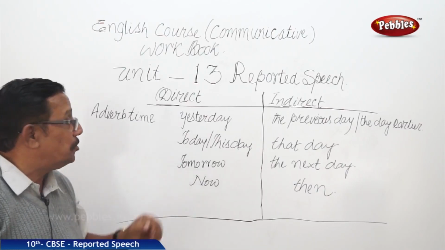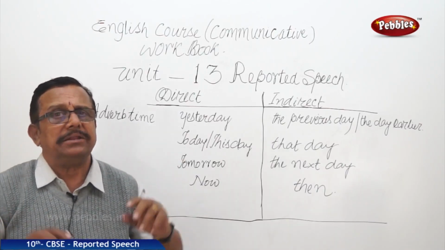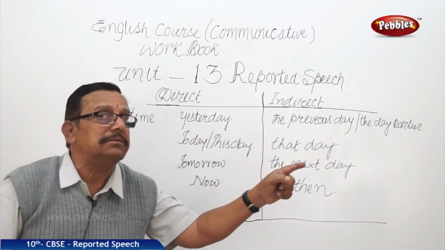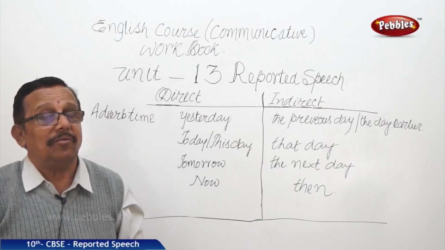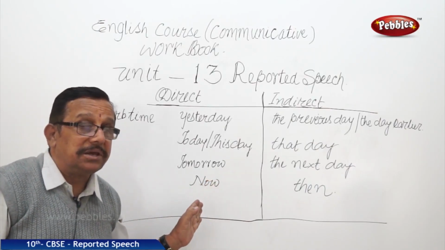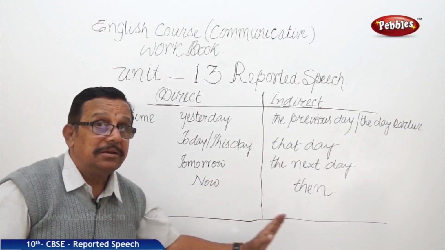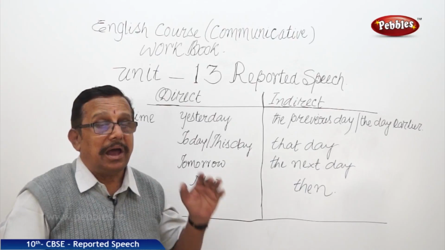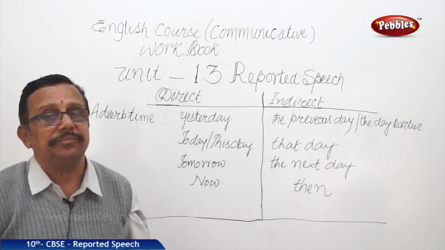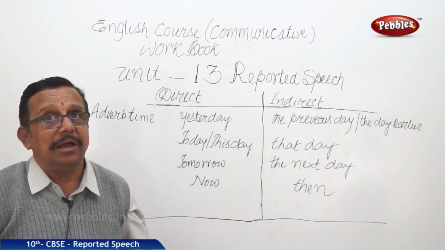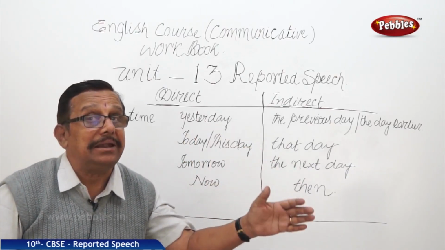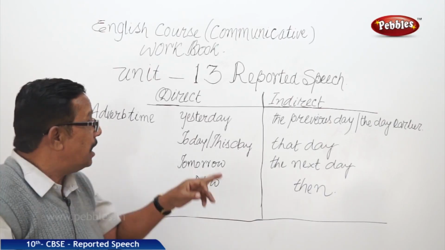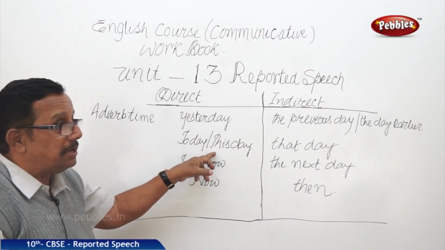And now again here, today. Today I complete this. That day he completed that. Why that? We have used this. This becomes that and these becomes those. We have already seen that. So I complete this today. He completed that day. Why that day? Because today also can be said as this day.